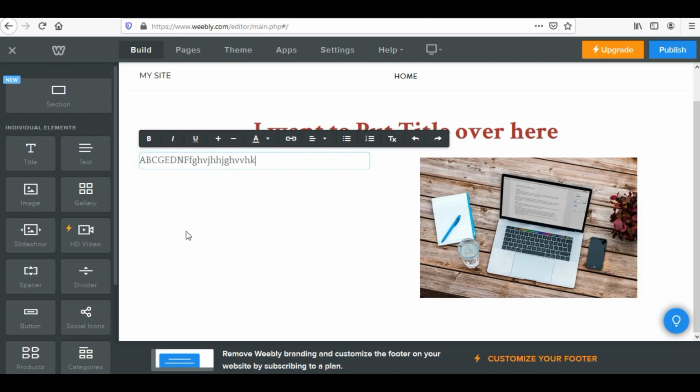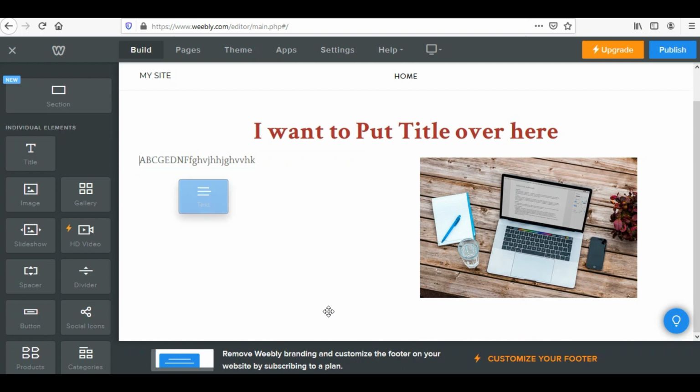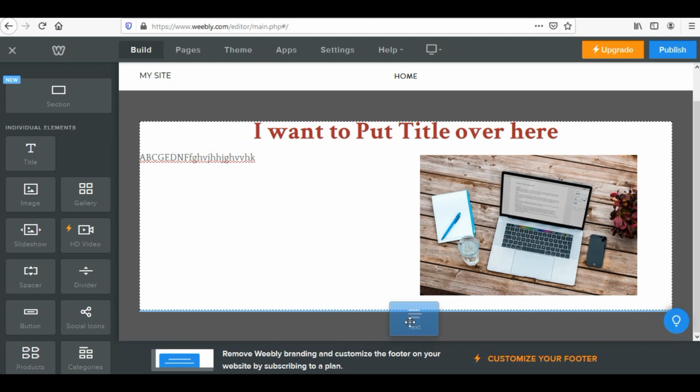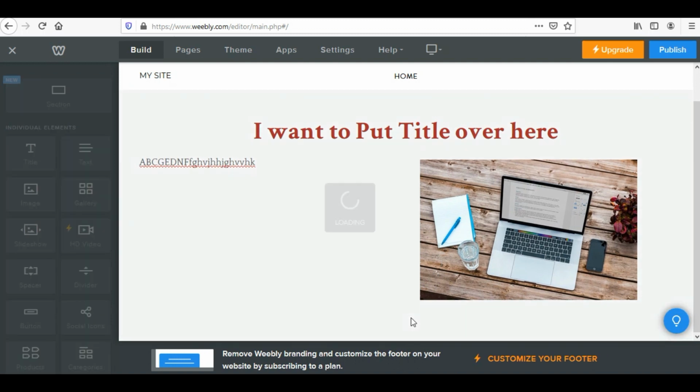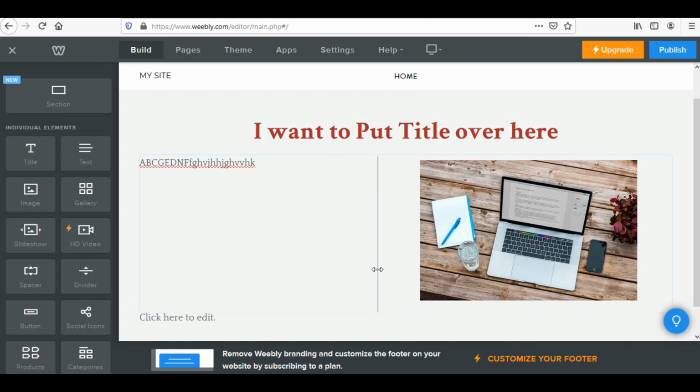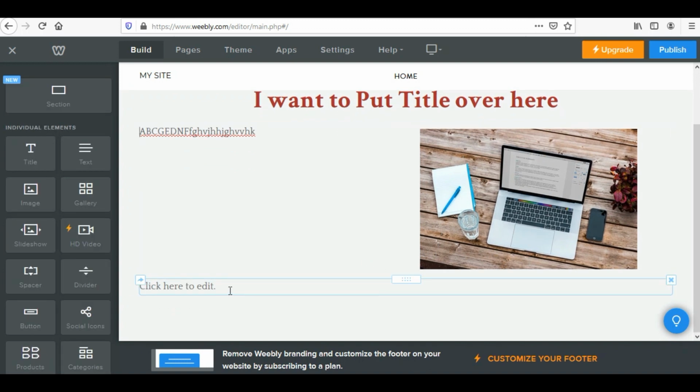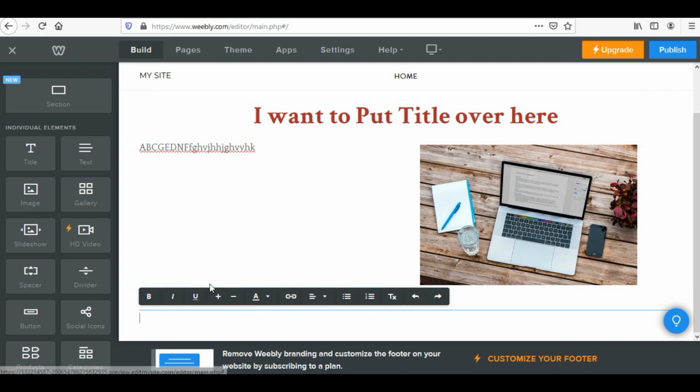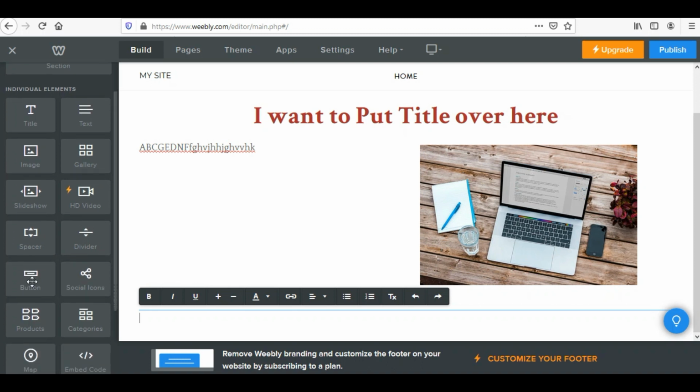As you have done that, you can add more sections. Suppose I want more text to be put below these three things. So I'll just drag and drop the text, and this blue bar is indicating where it would be dropped. Now I have one more section where I can write my text. I can upload a slideshow. I can put a gallery. I can bring a spacer also. Even I can put a button.